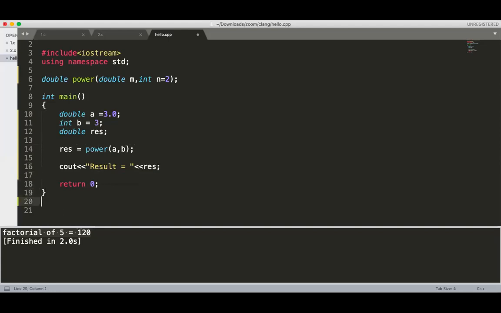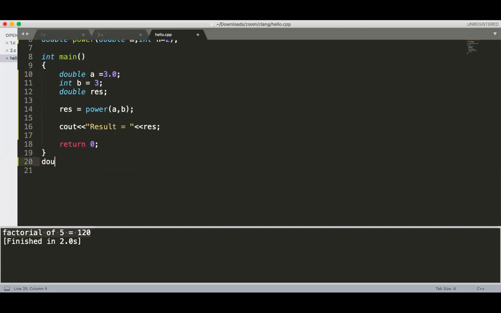Now next is the implementation of the power function: double power, double m comma integer n. Now how to do m raised to n?